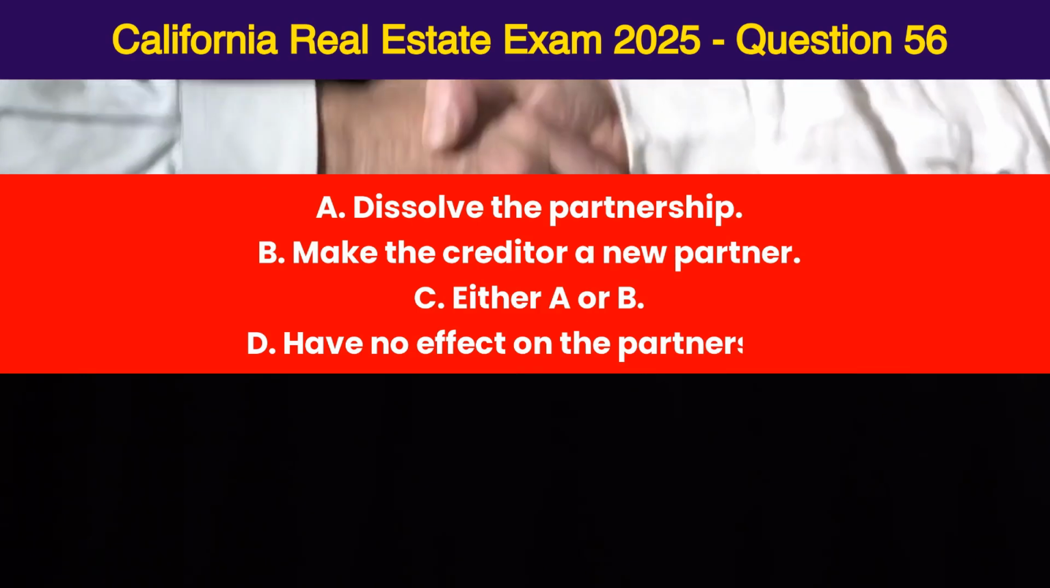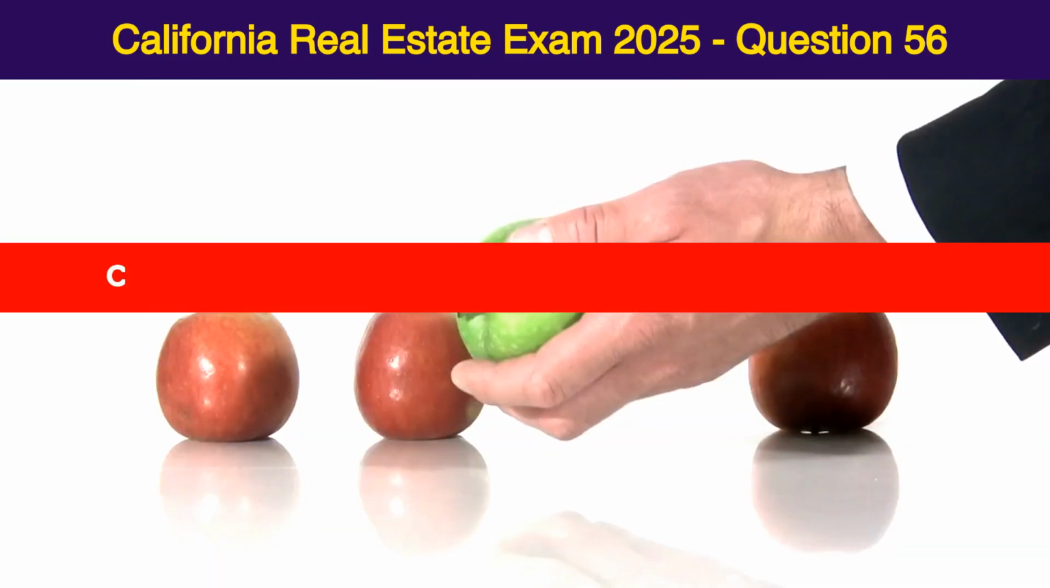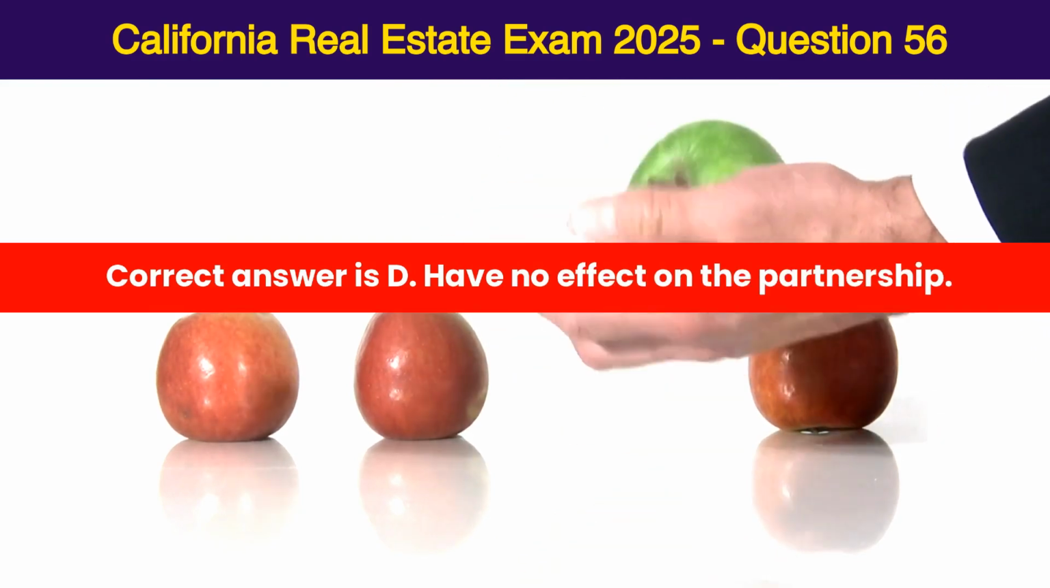Make the creditor a new partner, C. Either A or B, D. Have no effect on the partnership. Correct answer is D. Have no effect on the partnership.